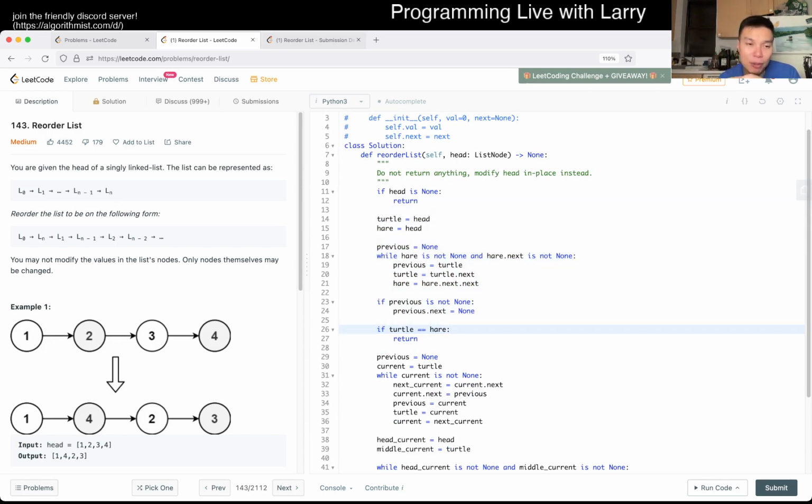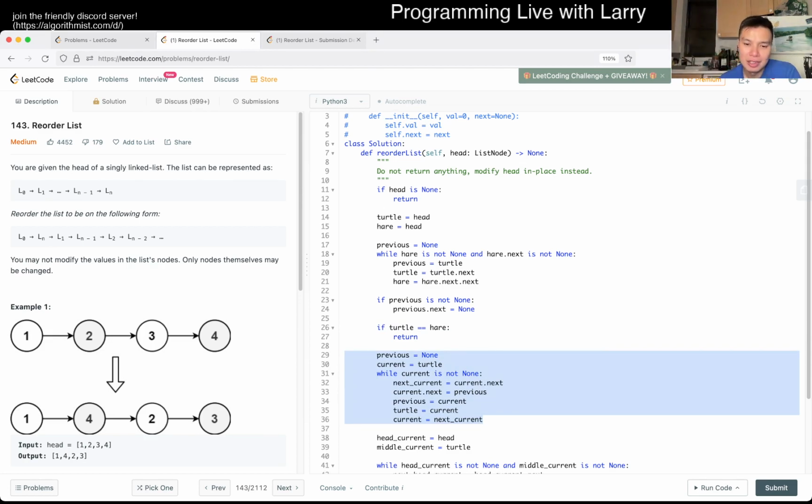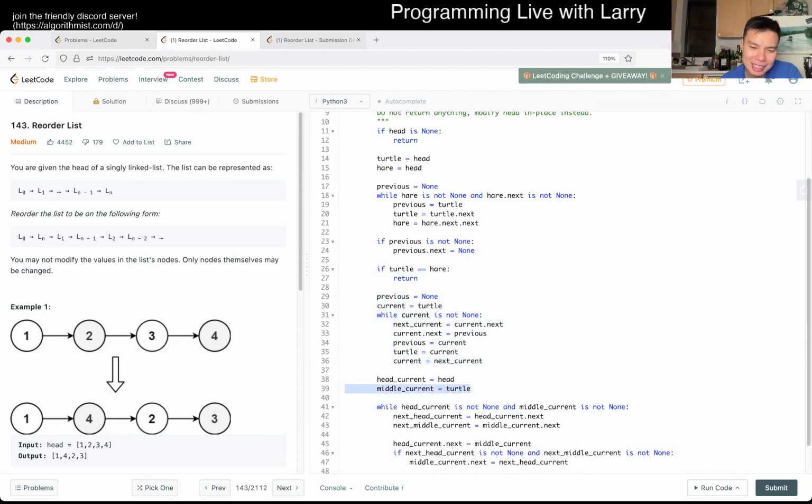which is that you have two pointers, one fast pointer and one slower pointer. And then after you get the middle pointer, you reverse the second list. So you start from the middle and then you reverse so that it points the other way. And then now this is actually the end of the list. So okay, let me draw this out for visualization.